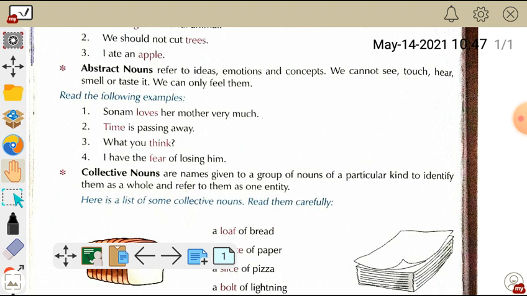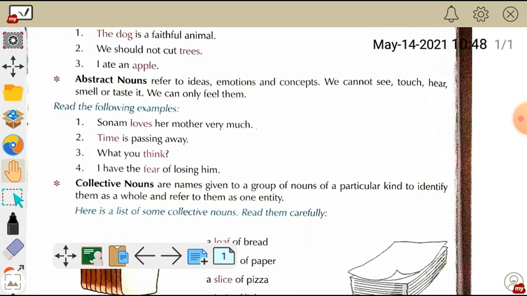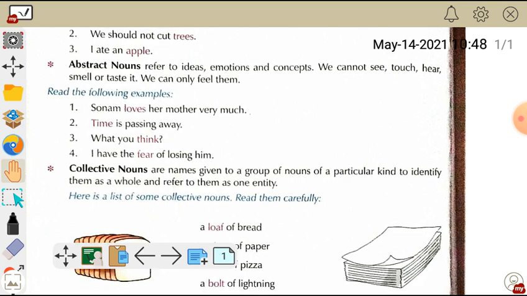Let me explain in a simpler way. Those things which we can't see, which we can't touch, we can only feel them. For example, love, time, fear, anxiety, courage, confidence. I am giving some extra examples. All those things are examples of abstract nouns. Our senses cannot detect them, we can only feel them. All those are known as what? Abstract nouns. So I hope you are clear with abstract nouns.